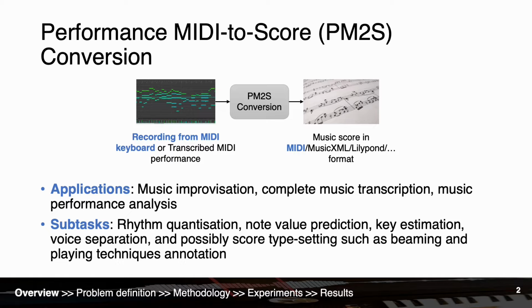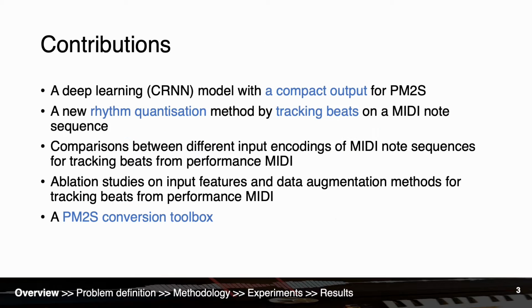Performance MIDI-to-SCORE conversion covers a list of subtasks. Over the years, people have proposed various techniques for each of the subtasks. For example, the use of hidden Markov models for rhythm quantization and neural network methods for note value and voice estimation. We propose to use a deep learning method for PM2S with a compact output representation, including quantized onset times and note values, time signatures, key signatures, and hand parts.